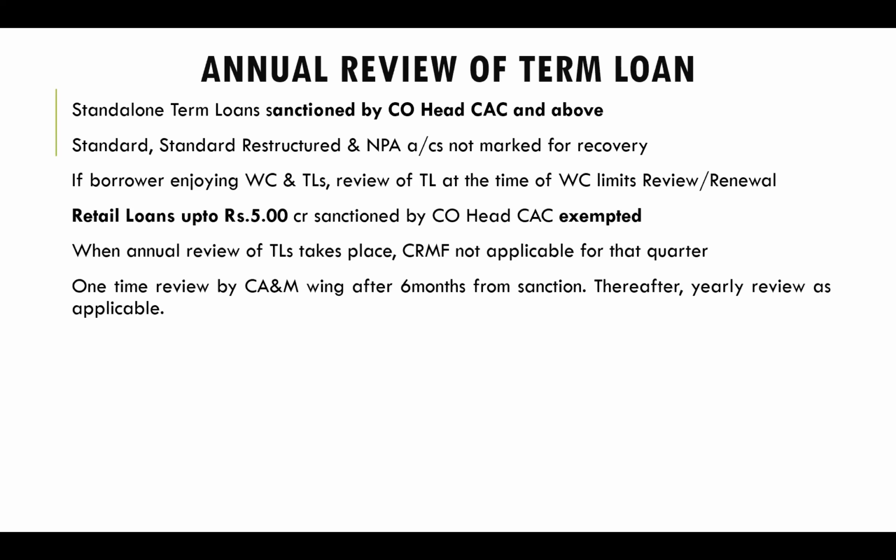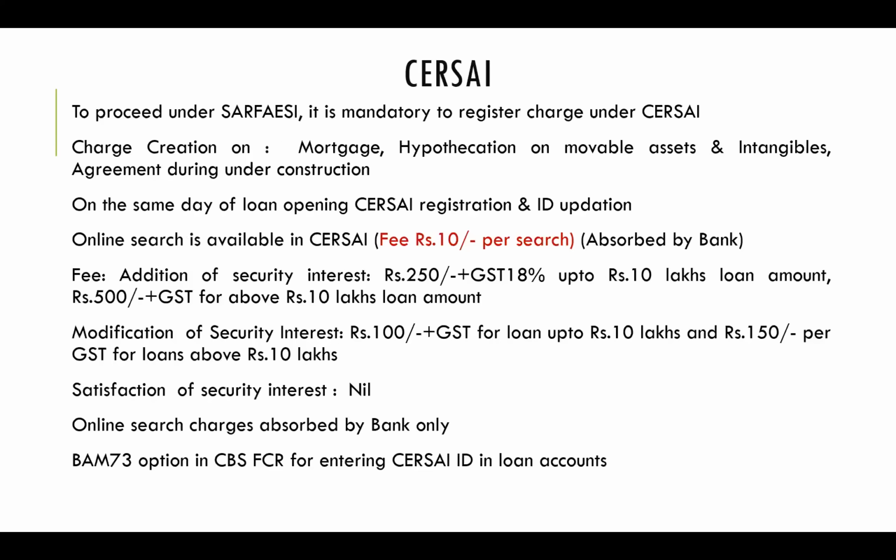If the borrower is enjoying working capital and term loans, in that case, whenever working capital limits are renewed, at that time the term loan review also will take place. No separate review. Retail loans up to 5 crores sanctioned by CO head, CAC are exempted. Normally, all CO head, CAC accounts are to be done, but retail loans up to 5 crores sanctioned by CO head, CAC are exempted. When the annual review of a term loan takes place, CMRF is also not applicable for that quarter. Next, one-time review by CAM wing after 6 months from sanction, thereafter yearly review as applicable. This is the applicability of this.